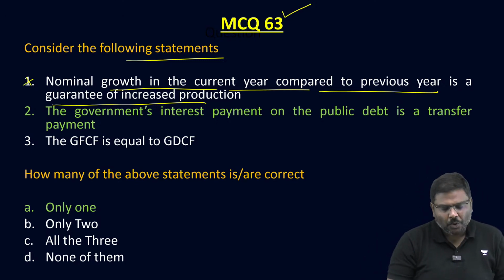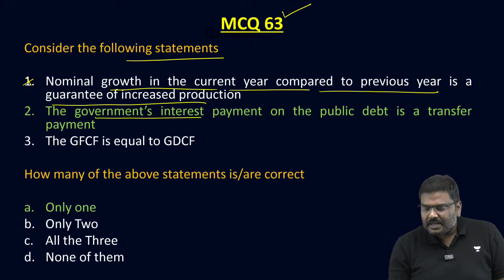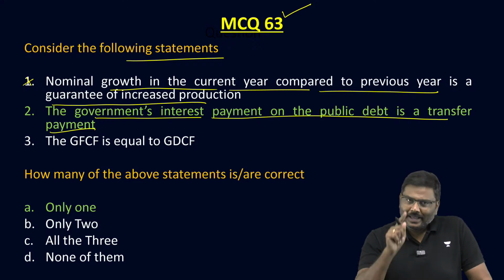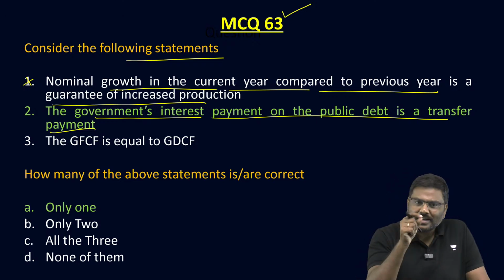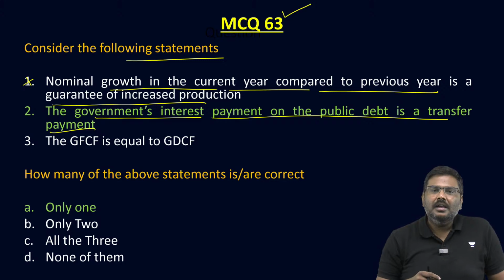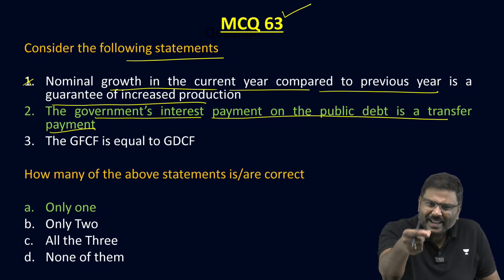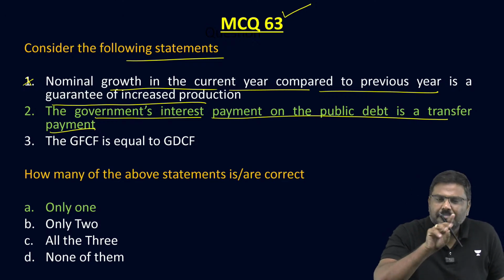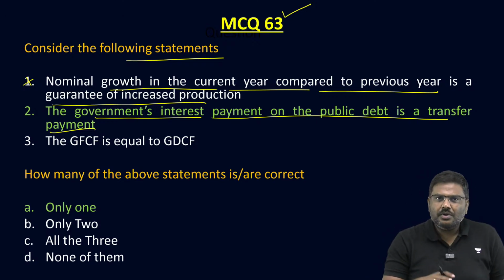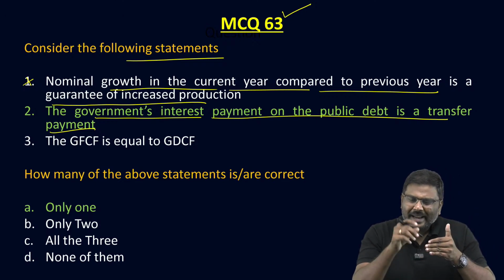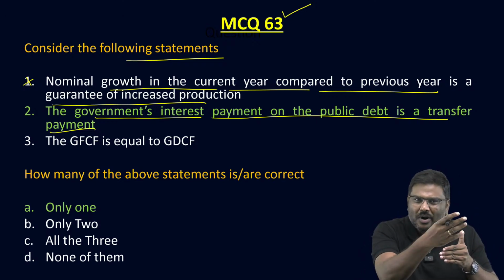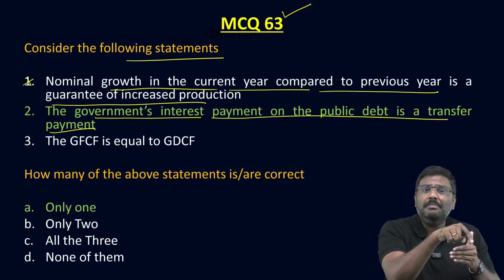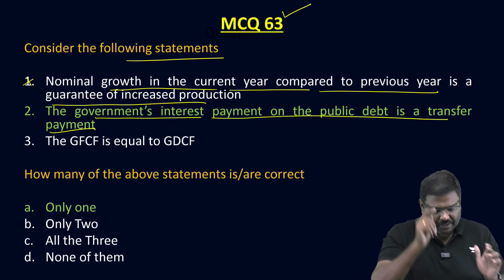So first statement, no. The government's interest payments on the public debt is a transfer payment. Yes, it is a transfer payment. That is essentially when the money is paid and in return no goods or services are accepted, that is called a transfer payment. In this case also, government has borrowed money. It is paying interest. It is not accepting any goods or services. So the interest paid on the public debt is a transfer payment.